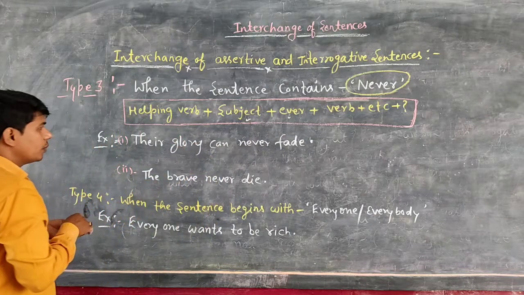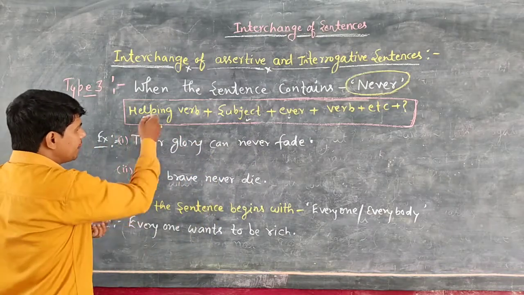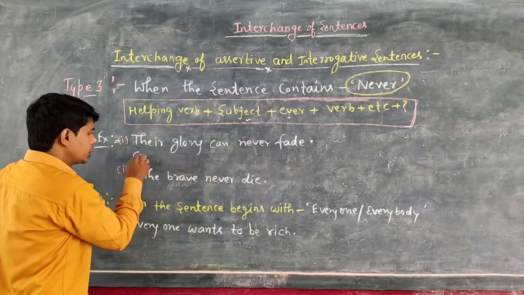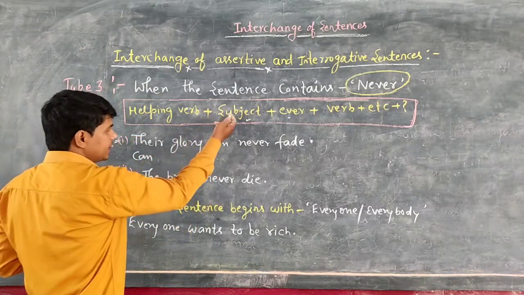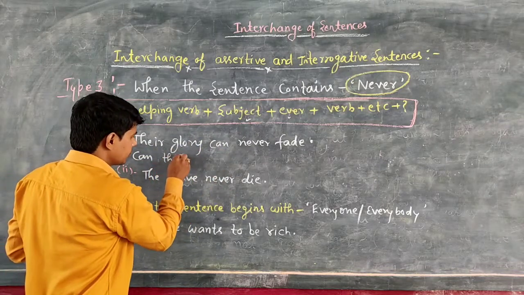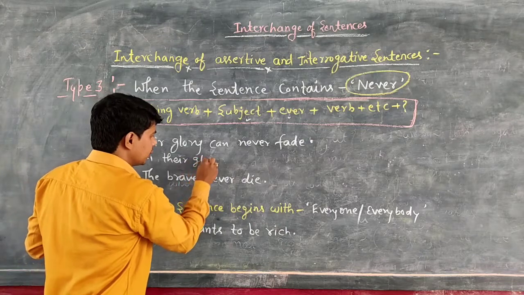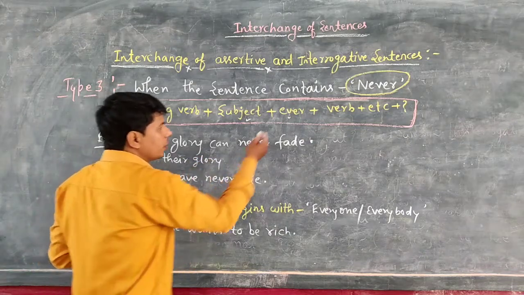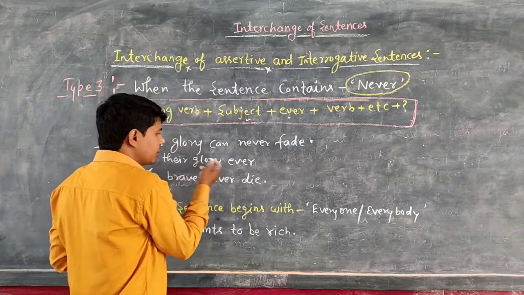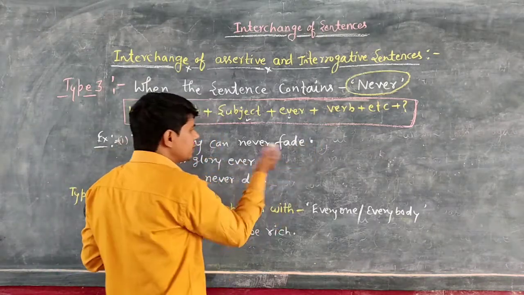So, students, very first you will write helping verb. So, what is the helping verb? That is can. So, you will mention here can. Then subject. So, what is the subject? Their glory. After that, you will use ever. Okay? Can their glory ever. Then the verb, what is the verb? Fade.